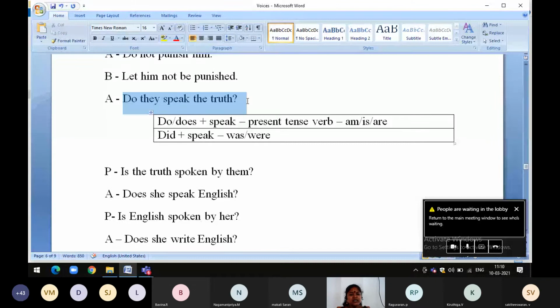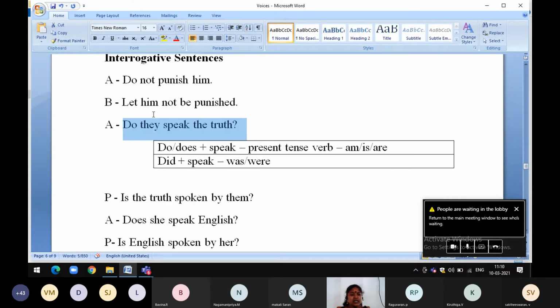Do they speak the truth? See, this is an interrogative sentence. At the same time, it is in present tense. For present tense verb, is the truth, speak past participle, spoken. They will be changed into them. Is the truth spoken by them?